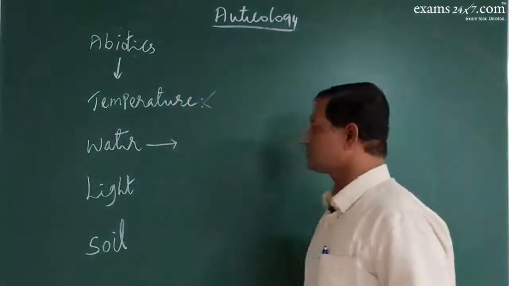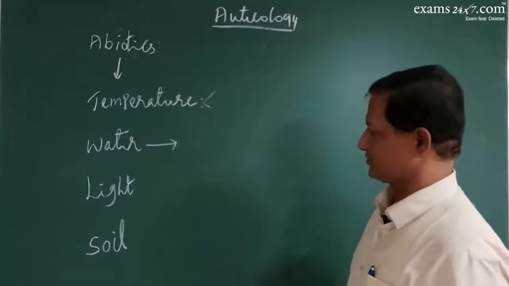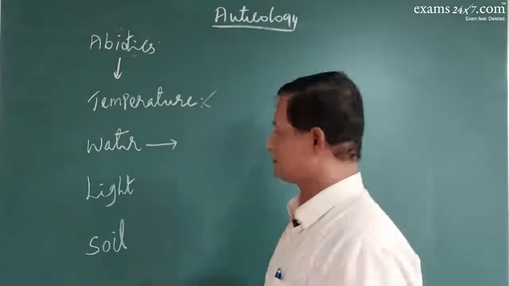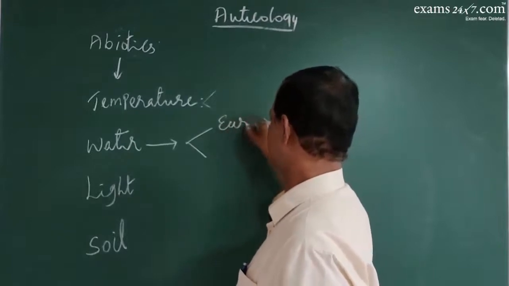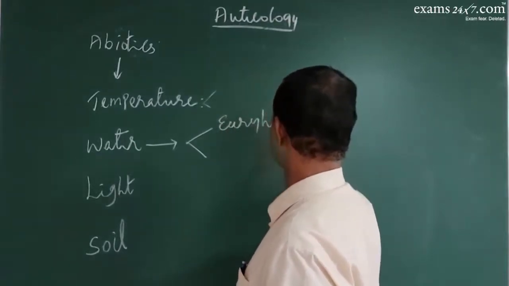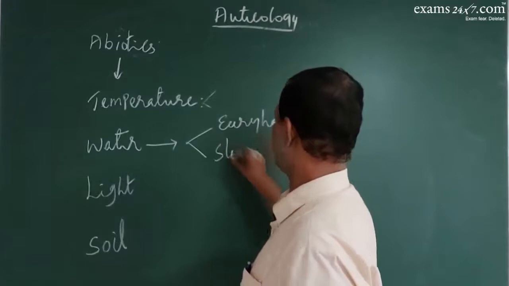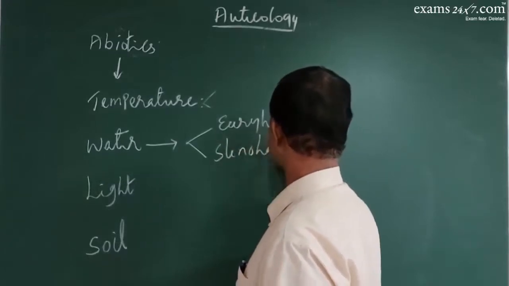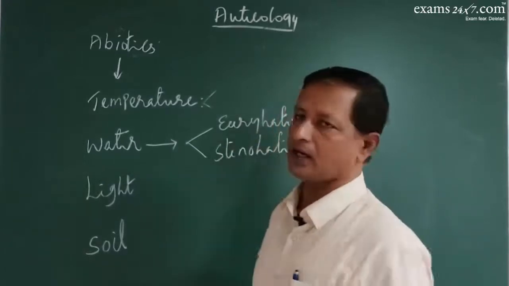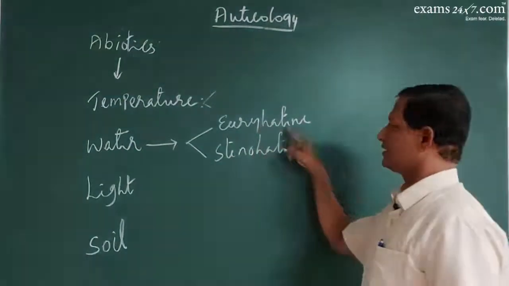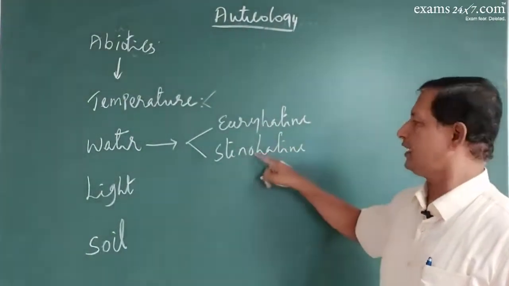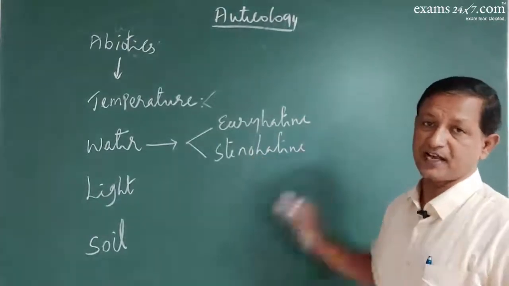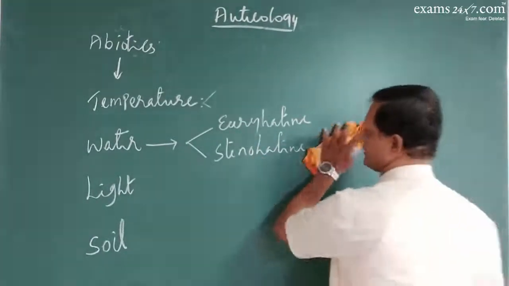And you can also classify organisms, particularly in ocean conditions. You will see two types of organisms like euryhaline and stenohaline organisms. These are adjustable to wide variation in the salinity. These need a specific saline concentration for their life.